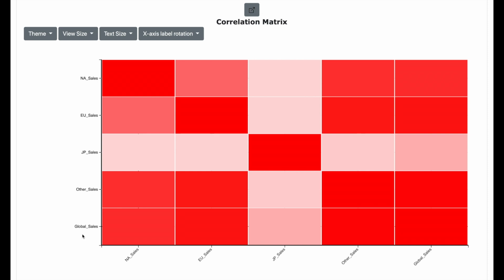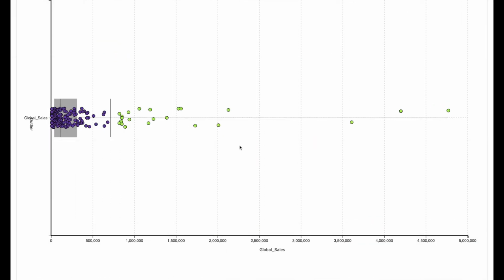Now let's go to the correlation matrix. We see that the global sales have a very high correlation with the North American sales as well as the European sales. However, it is not correlated with the Japan sales. Now this is a very interesting insight, and this would mean that most of the global sale is driven by North America and Europe and not by Japan.